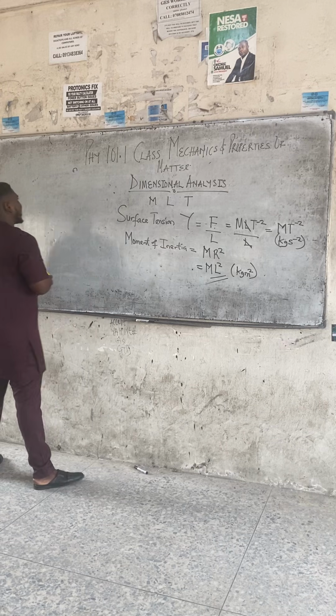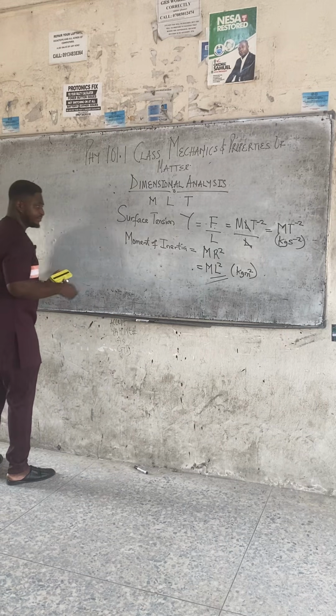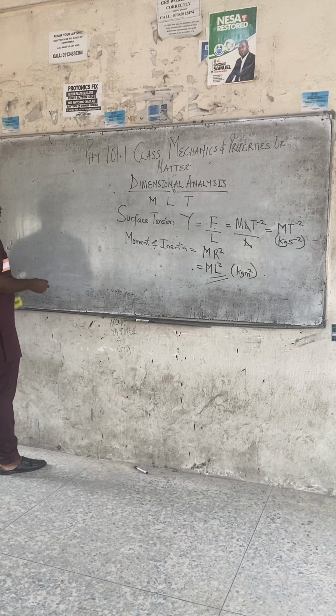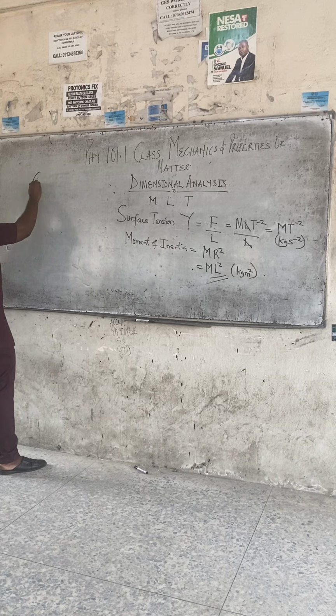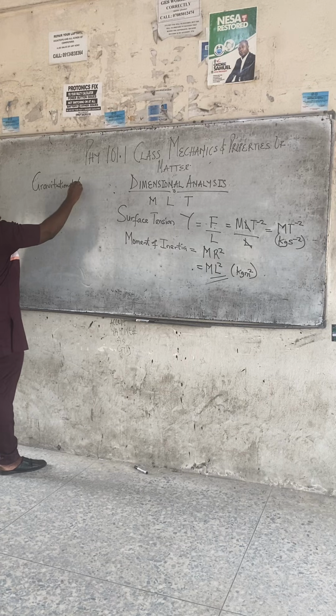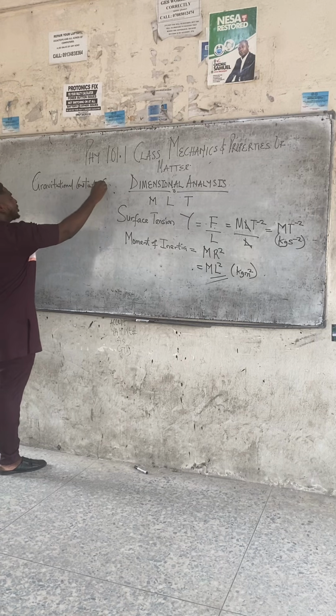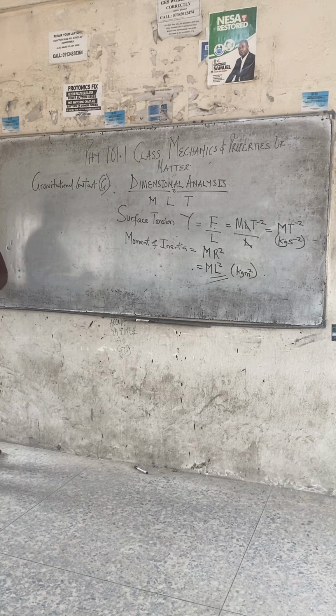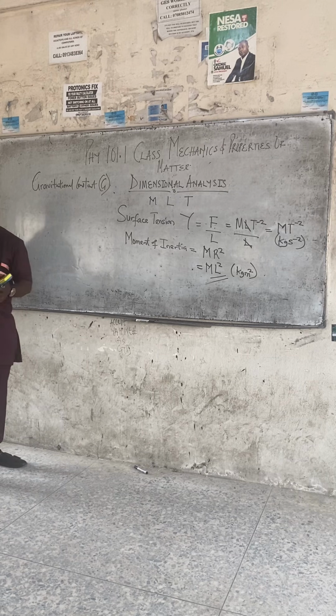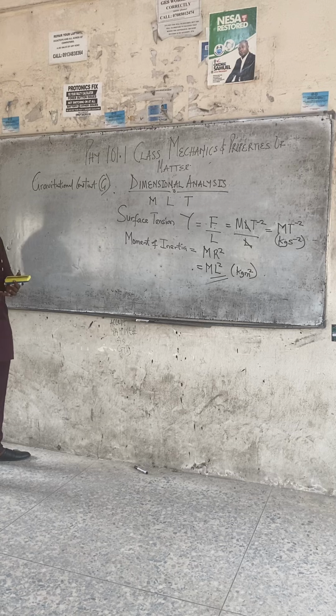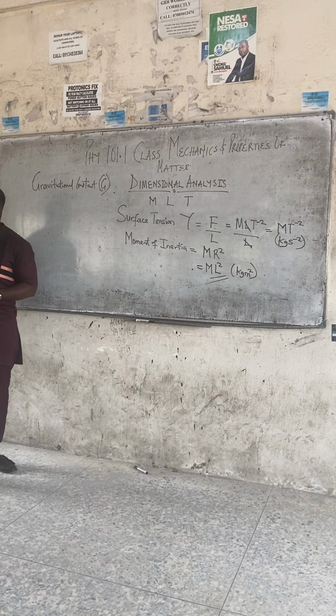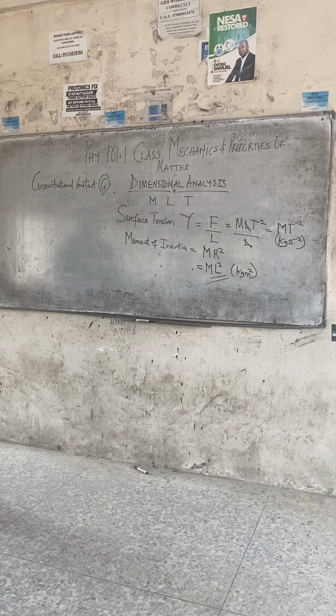Let us look at gravitational constant G. Class, you could be asked to find the dimension of gravitational constant G. The dimension of gravitational constant G cannot be obtained if you don't understand where the formula came from.